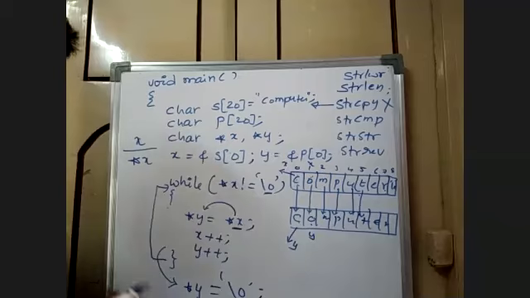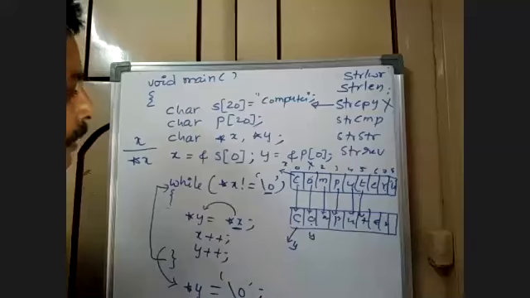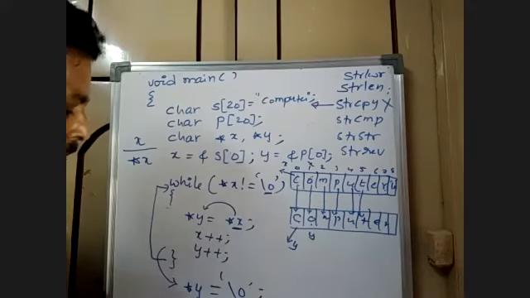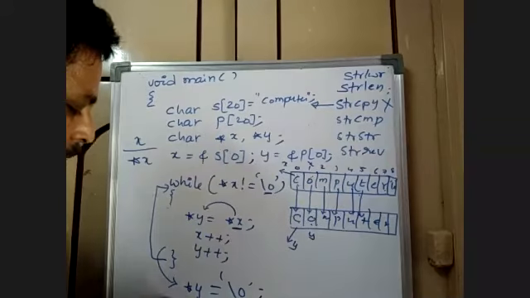Once you finish the job, printf the string y. Now this time you are printing the entire string. Finally, you print the string.